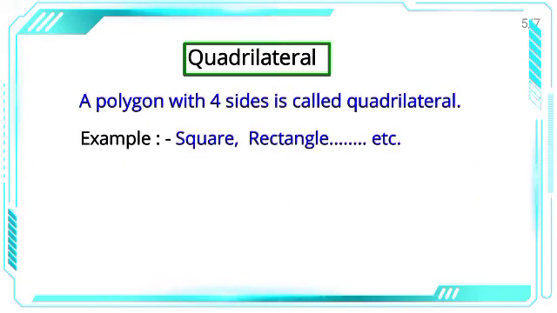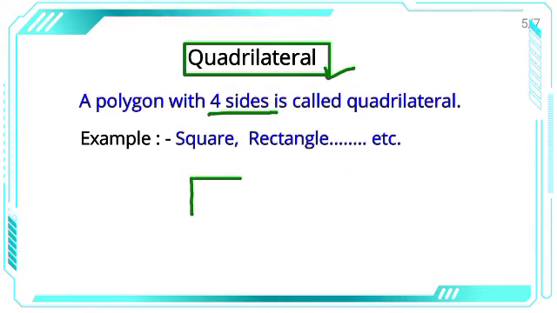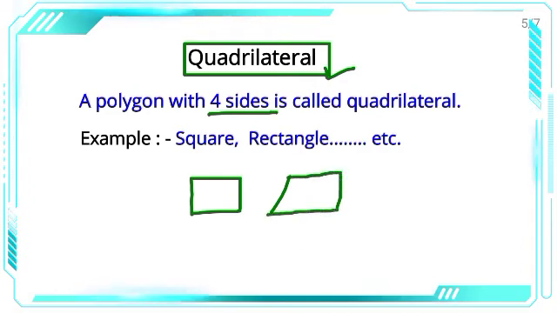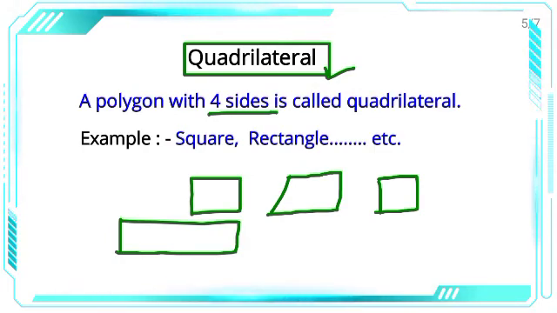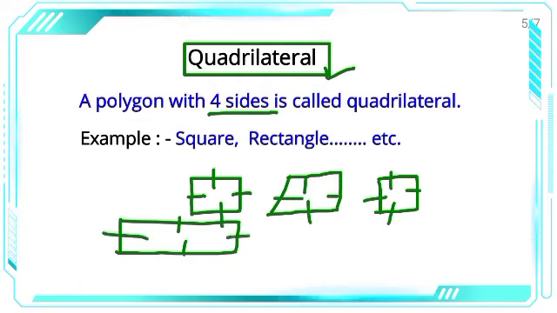Next is quadrilateral. Quadrilateral means a polygon made with four sides. वो polygon जो four sides, it means four line segments से बना हो. For example, this and this, right? Like this. Okay, so these are quadrilaterals because these are closed shapes made up of line segments, and line segments are 4, so these are quadrilaterals.